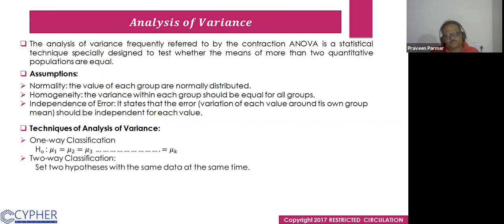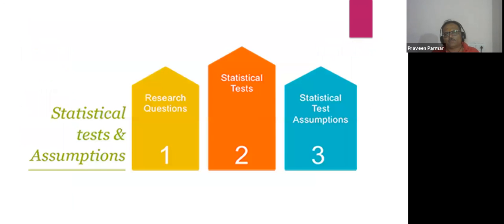the z-test also. So there are also assumptions: normality, homogeneity, independence of error. So these are all the same thing, and we cover all of this in our practical R application or the Python software.